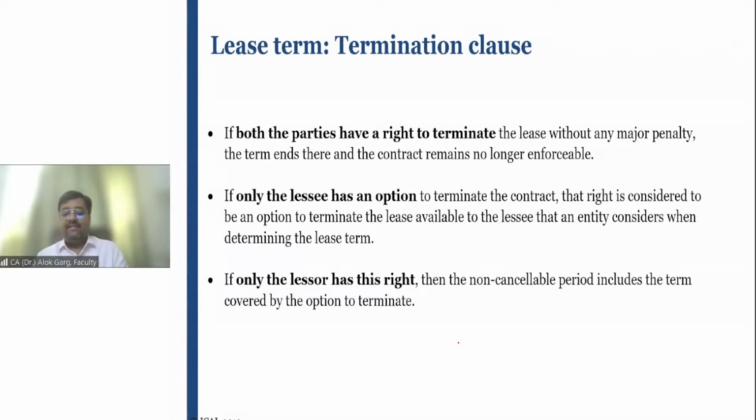So friends, the standard says that if both the parties have a right to terminate, in that case the optional termination period should be ignored.